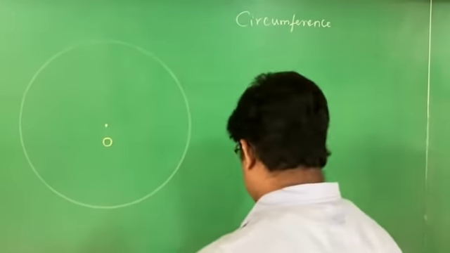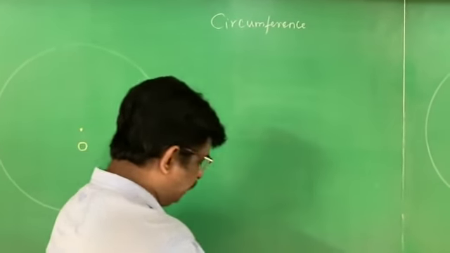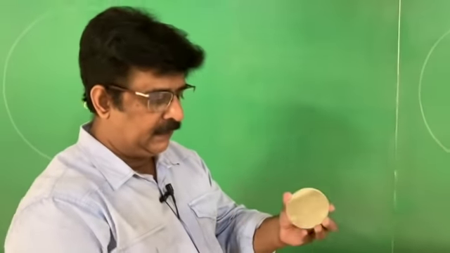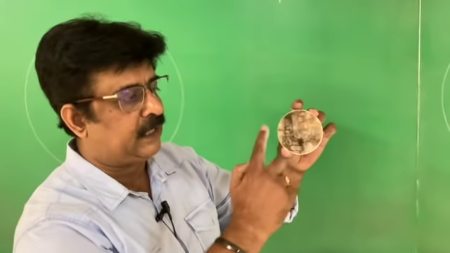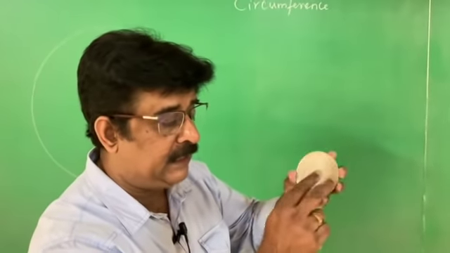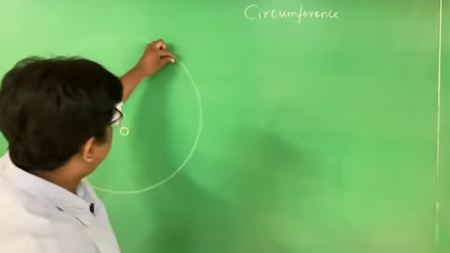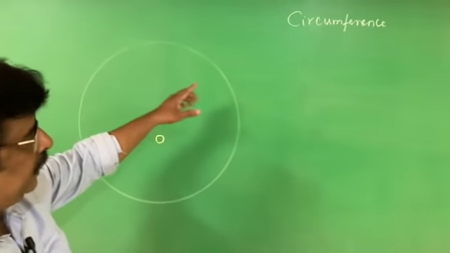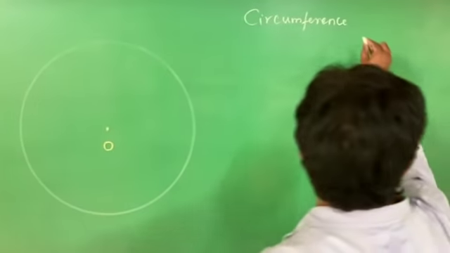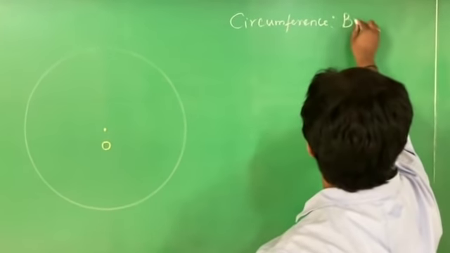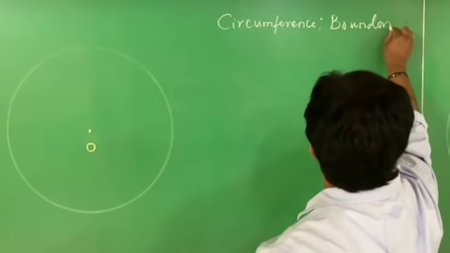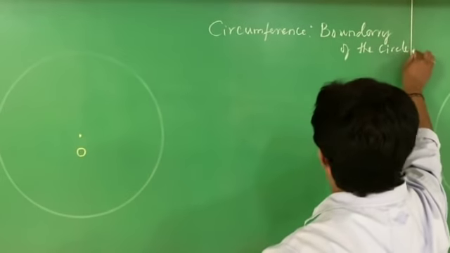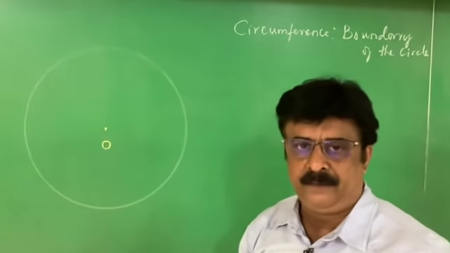See, many people get a doubt. Sir, what is circle? See, yesterday I showed this mirror. Is this a circle? No, this is a circular region. Circle is only the boundary part. Therefore, this part is called the circumference. What is circumference? Circumference is nothing but the boundary of the circle. Boundary of the circle is called the circumference. Or I can simply say that it is a circle.